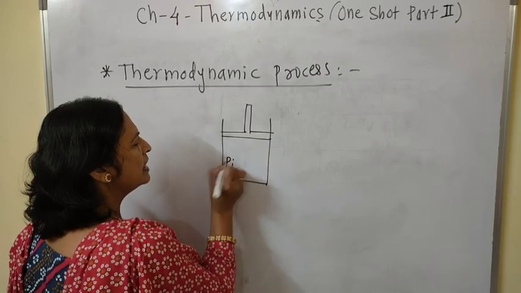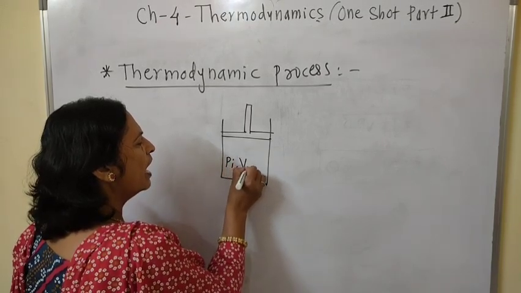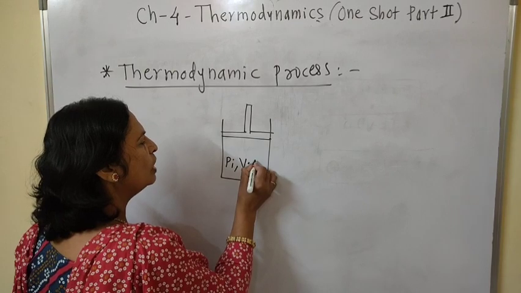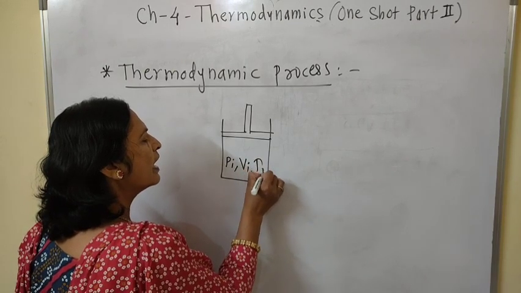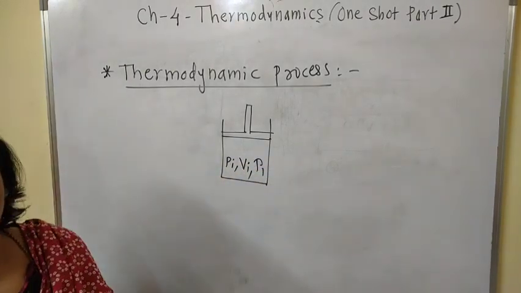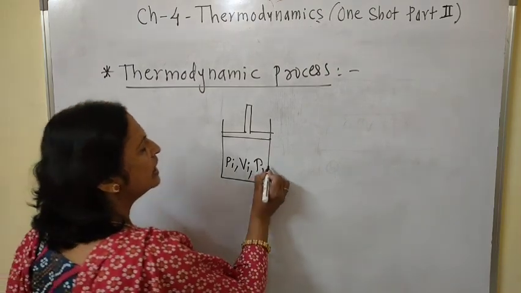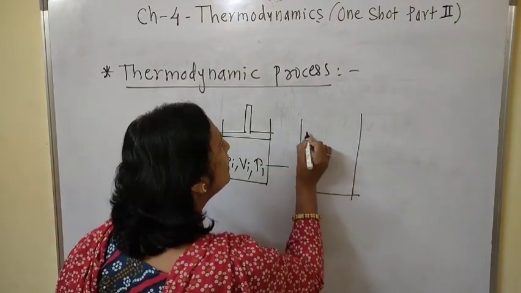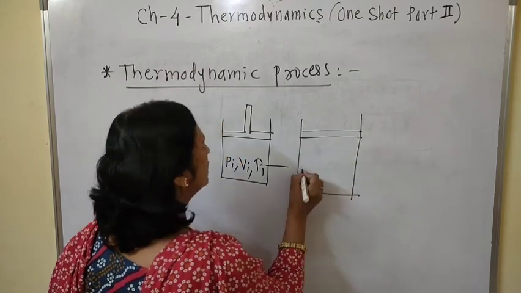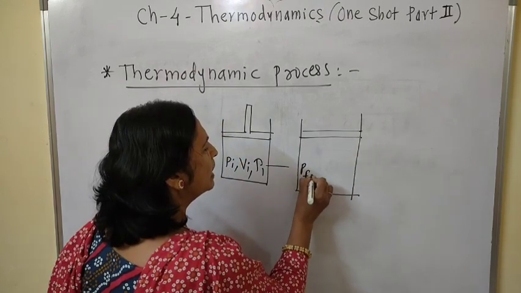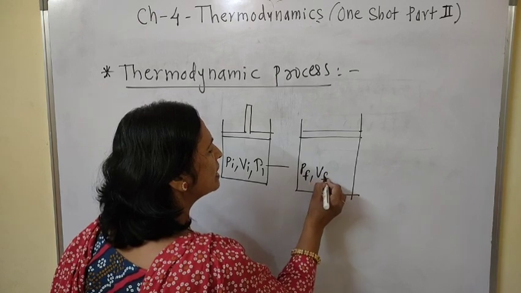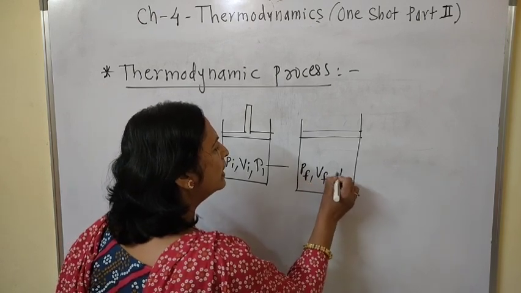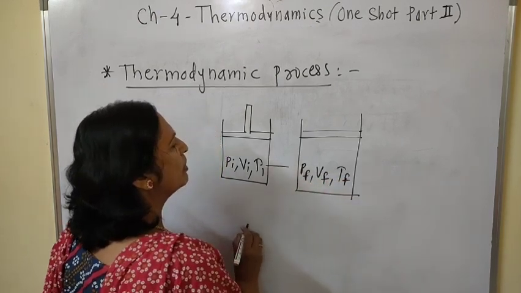Pi is the initial pressure, Vi is the initial volume, and Ti is the initial temperature. Now the initial values go on changing to final values: Pf is the final pressure, Vf is the final volume, and Tf is the final temperature.